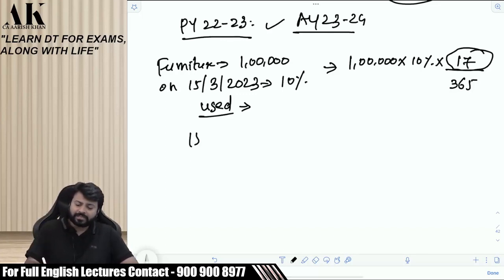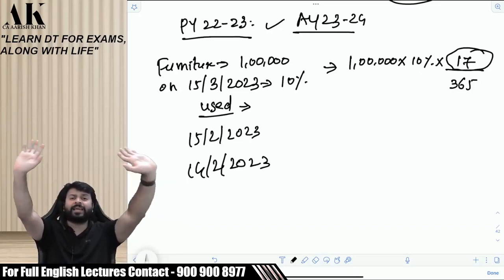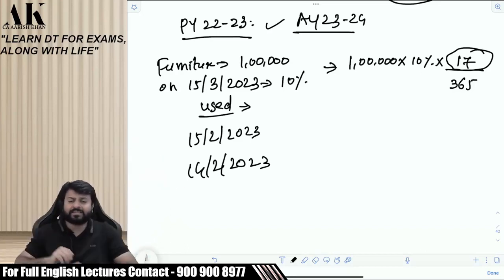Now, suppose I purchase this on 15th Feb 2023, the answer will change. If I purchase this on 14th Feb 2023, the answer will change. So there is a possibility that there can be 365 different answers.